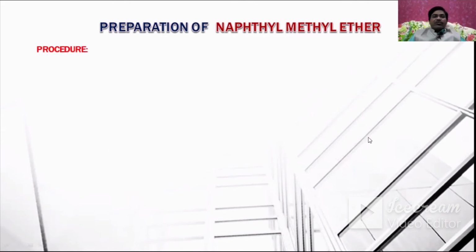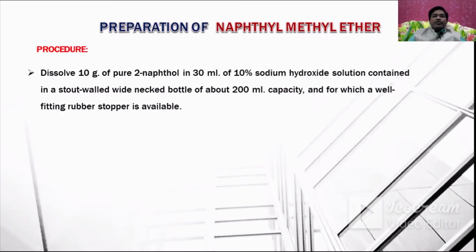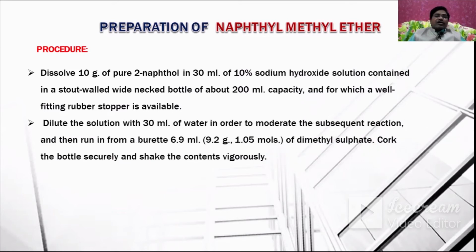Then what is the procedure involved in this experiment? Dissolve 10 grams of pure 2-naphthol in 30 ml of 10% sodium hydroxide solution contained in a stout-walled wide-necked bottle of about 200 ml capacity, for which a well-fitting rubber stopper is available. Dilute the solution with 30 ml of water in order to moderate the subsequent reaction, and then run in from a burette about 6.9 ml, that is 9.2 grams or 1.05 moles, of dimethyl sulfate.